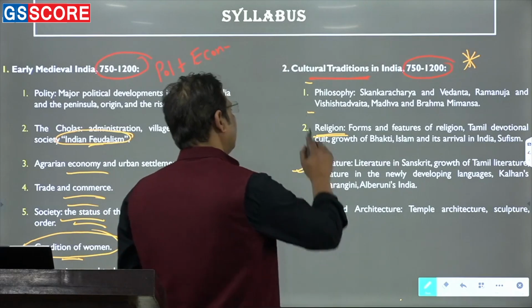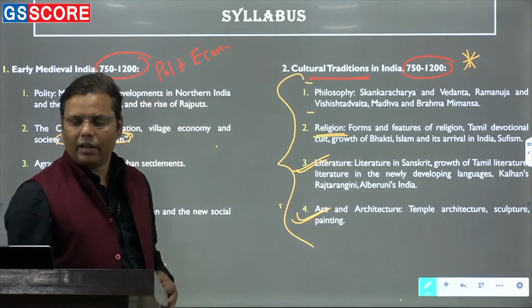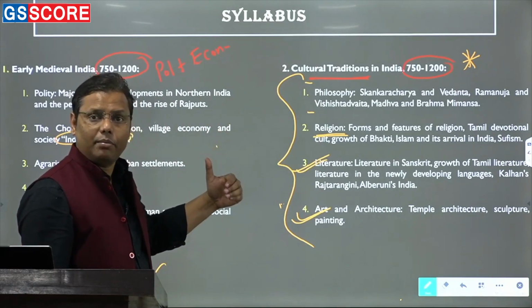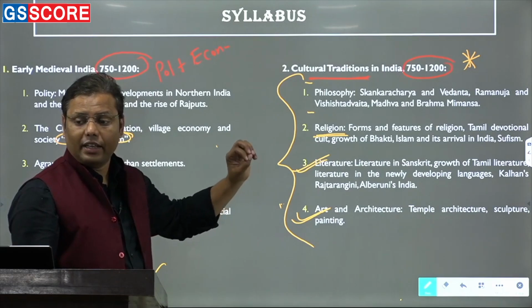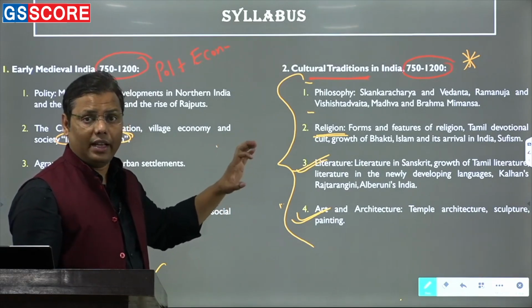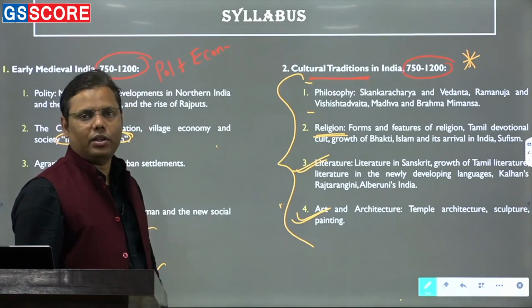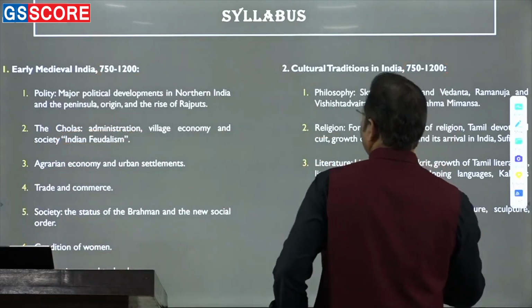Frankly speaking, in the last few years, the emphasis on these kinds of topics has increased a lot, and that is why these topics are very important and you should prepare well. But then you have to identify the maximum possibilities of the areas or topics which may be asked, and as per that only you need to prepare. So these are a couple of things that you have to keep in mind for this side.